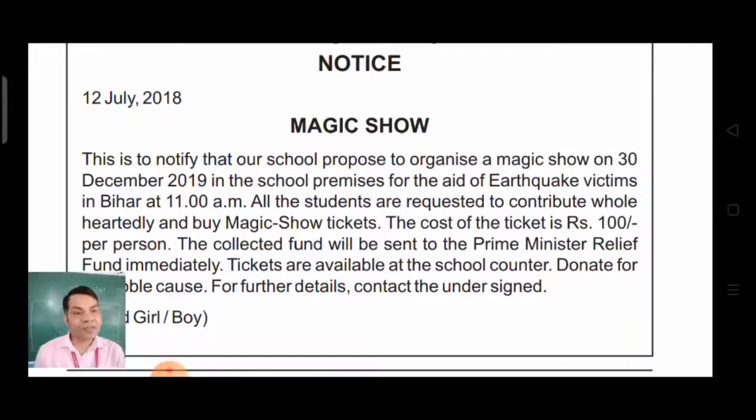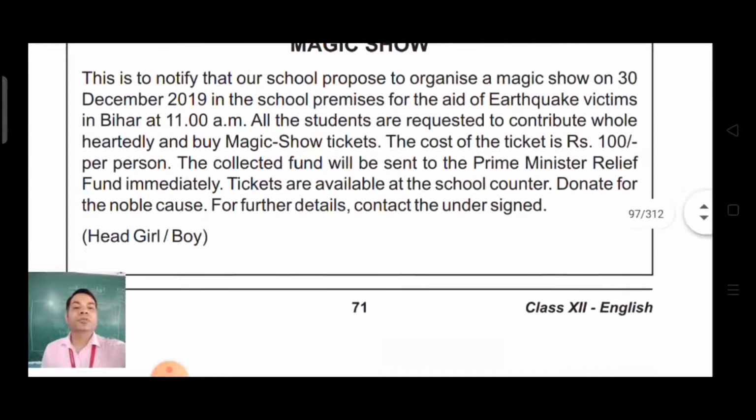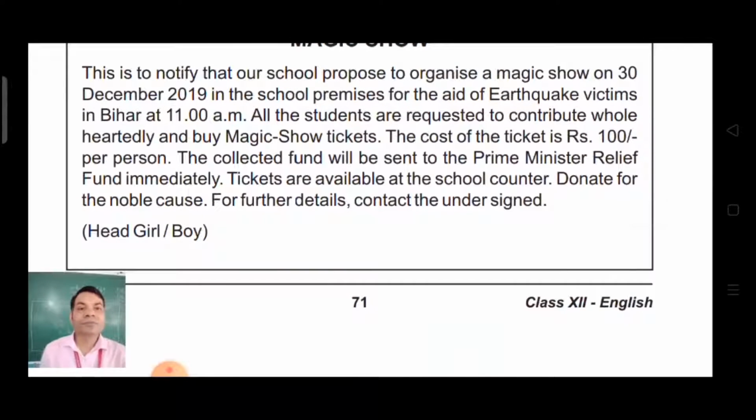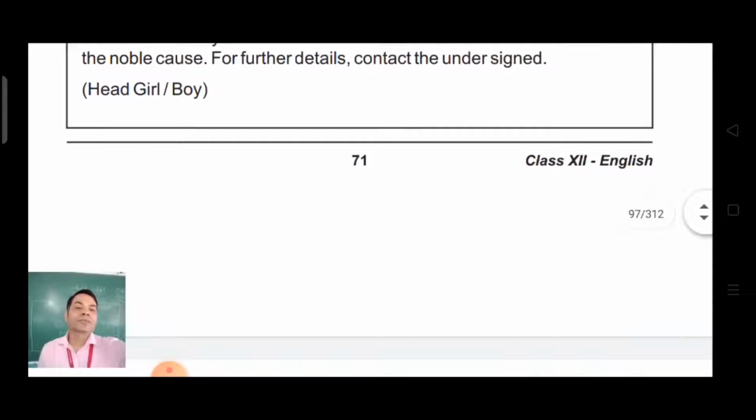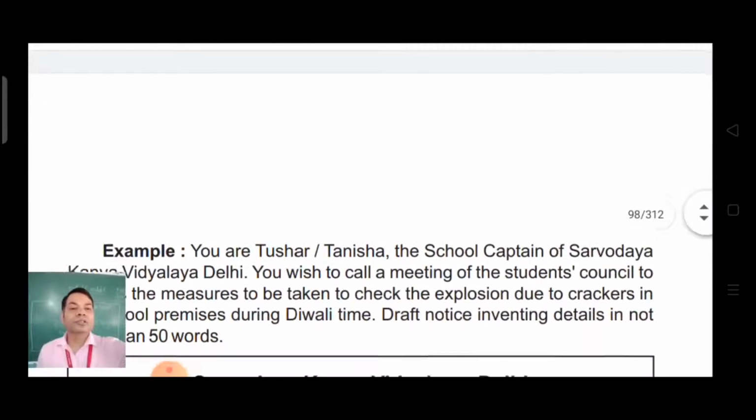Tickets are available at the school counter. Donate for the noble cause. For further details, please contact the undersigned. Here, the name of the undersigned person is not given, so you must mention the name of the head boy or girl, then designation.